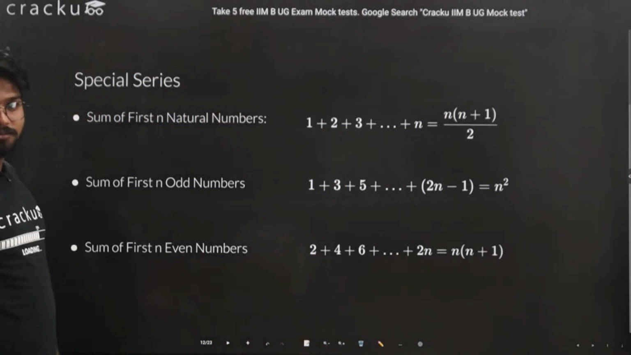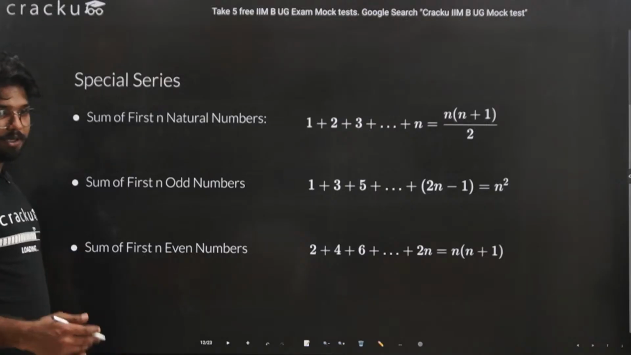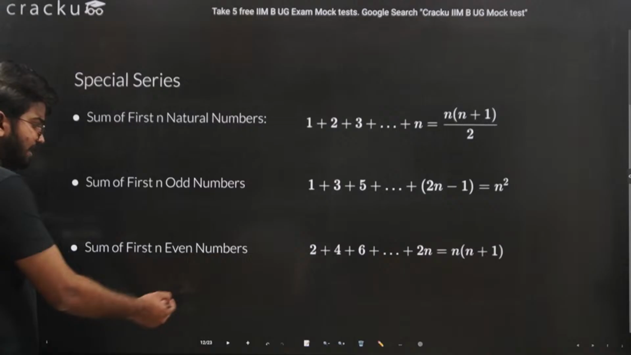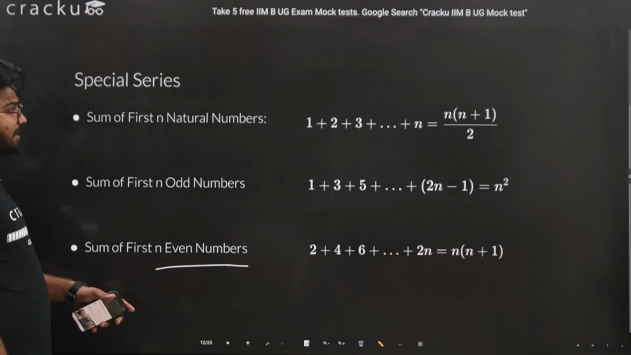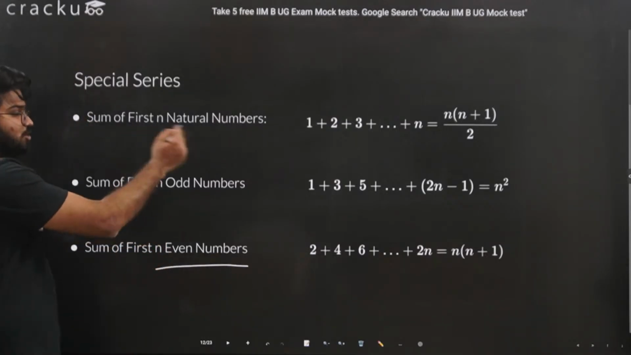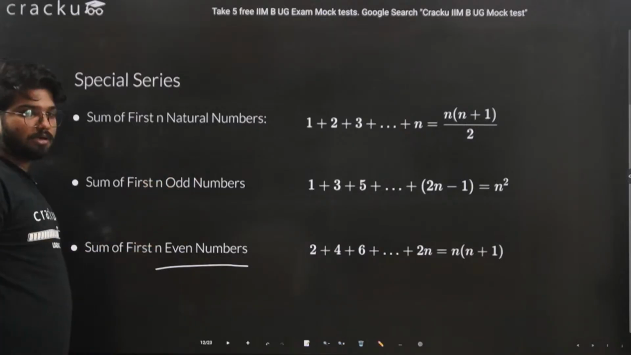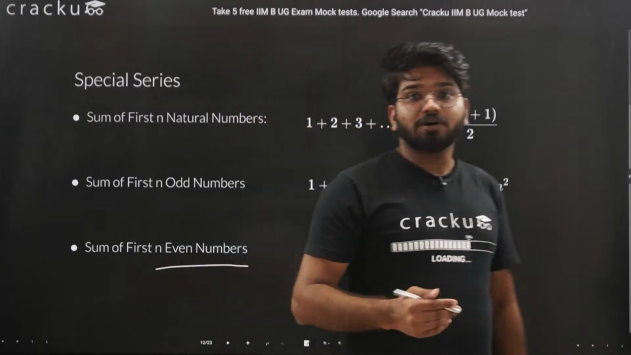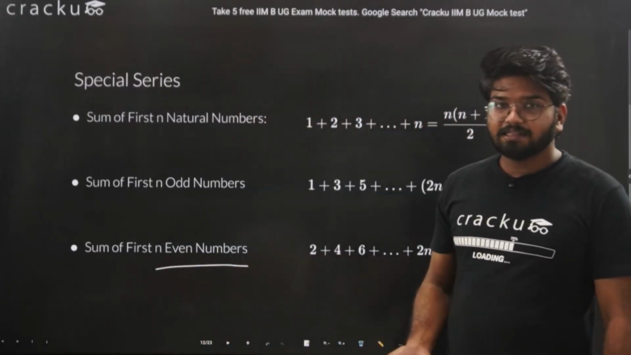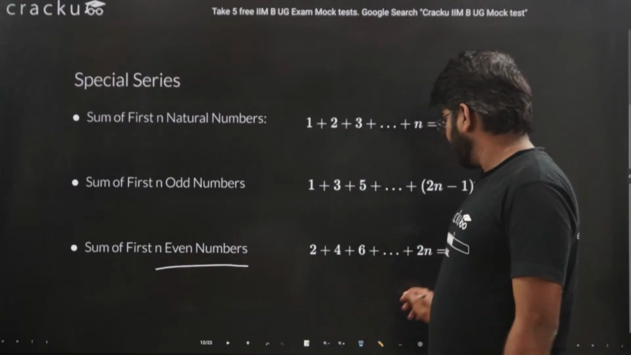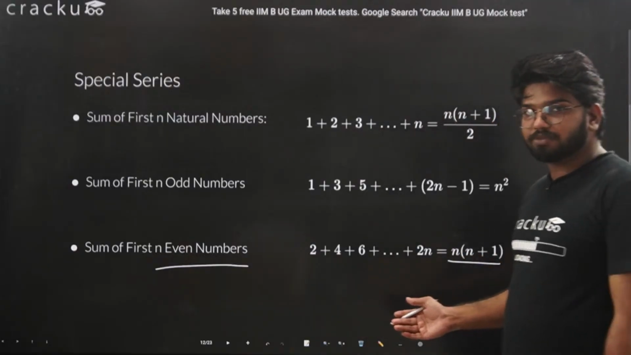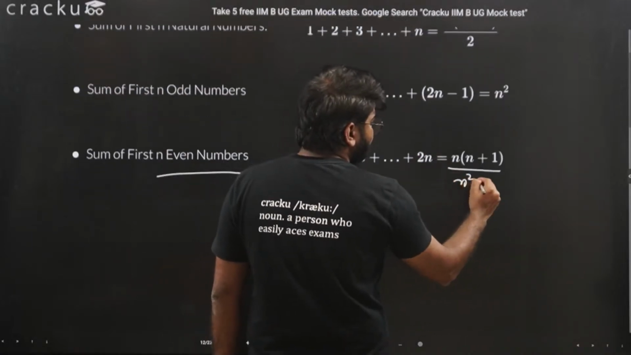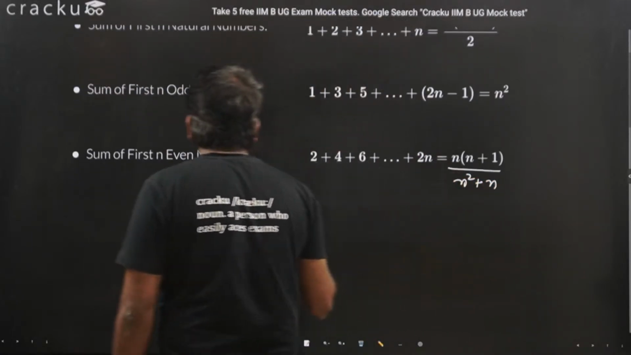Similarly, not opposite but complementary, the series will be the even numbers series. We have calculated the first n natural numbers, then the first n odd numbers. Now another series: if I want to find out the sum of the first n even numbers, again you put the value of n here, that is n into n plus 1, or you can say n square plus n. You will get the answer.